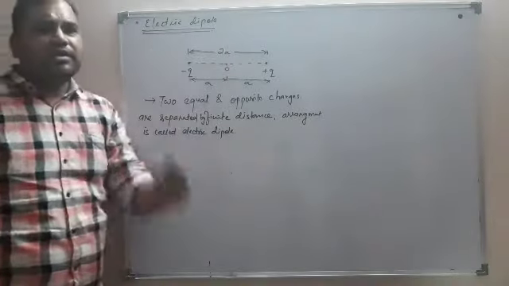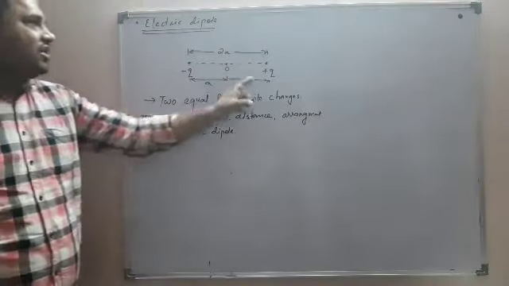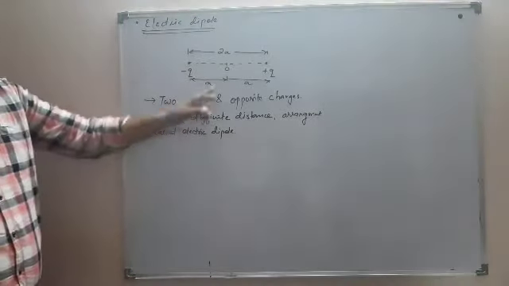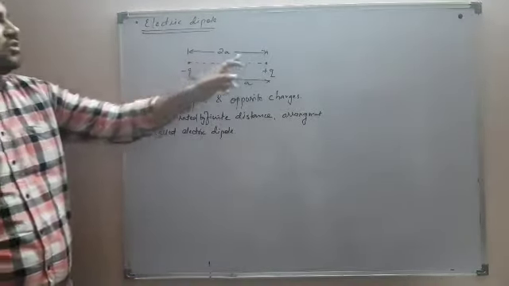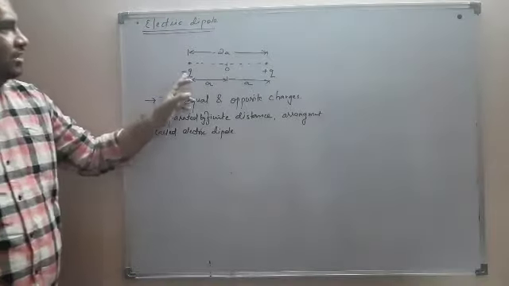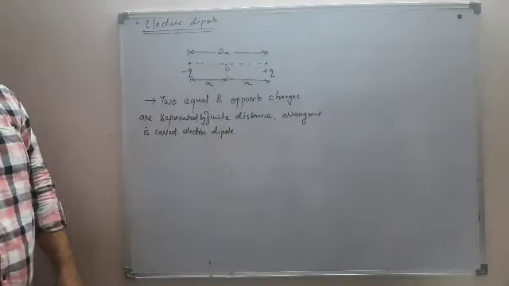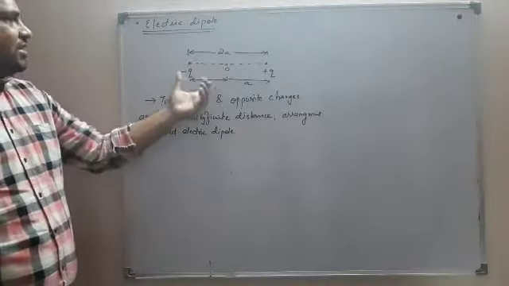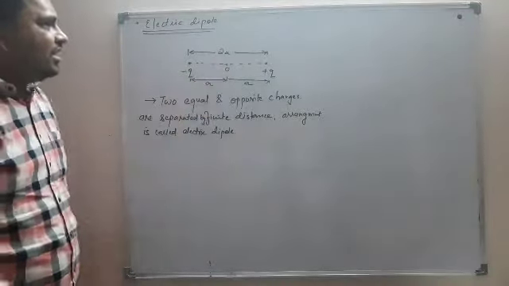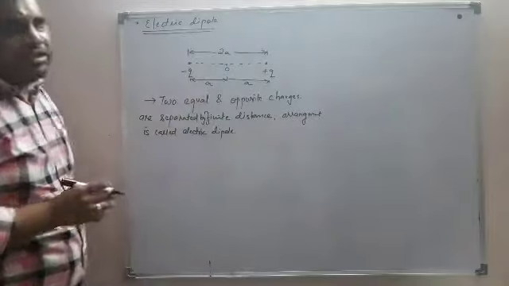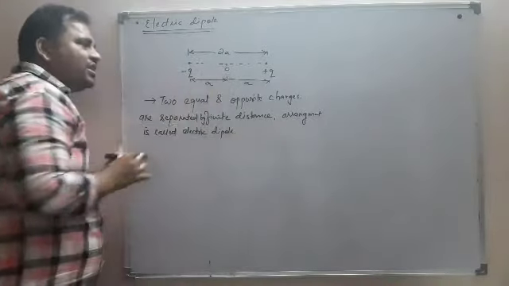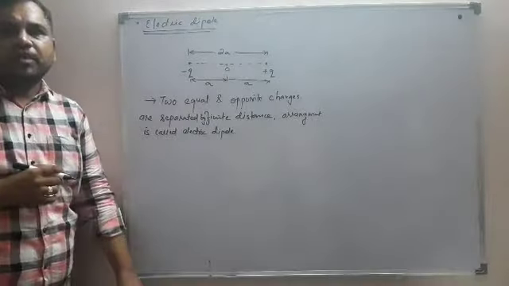O is the center of the system, and each charge, minus q and plus q, having equal magnitude, is separated by a distance a from the center. The distance between the two charges is 2a. Now these kinds of arrangements are called electric dipoles.